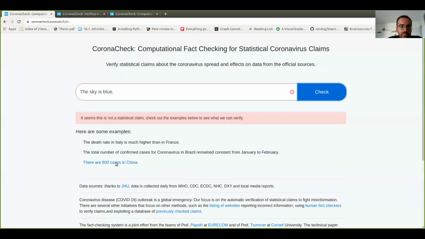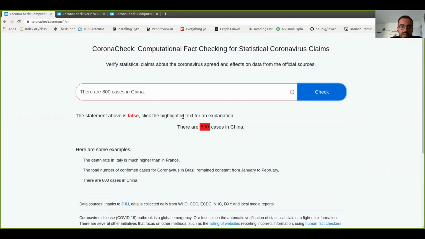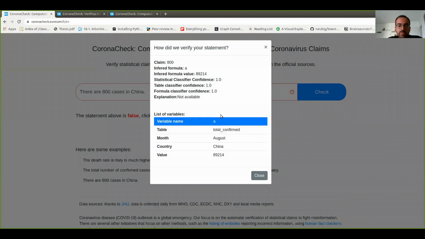We can try one of the examples here, or you can provide any example you want. Let's try one of the sentences here. We can see that the system says that it is false, and to get an explanation, we need to click on the highlighted text. Once we click on the highlighted text, we get several properties. We get that the table used was total confirmed, which contains the total confirmed cases for each country in every day and month. We get the associated month, the country, and the value itself. And we also get the formula, which is basically a lookup here.